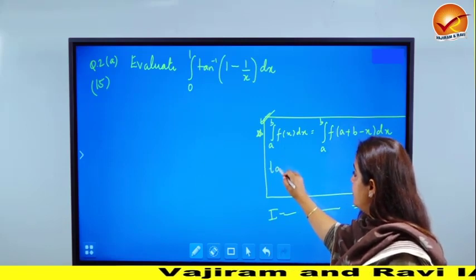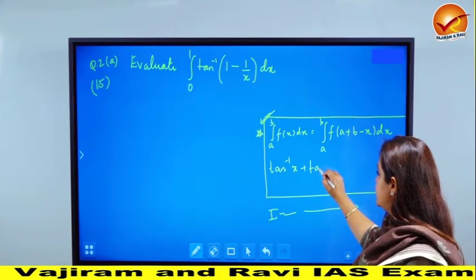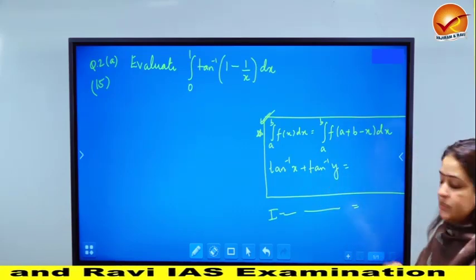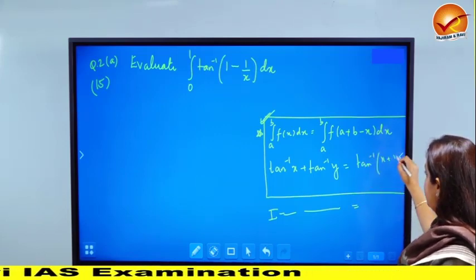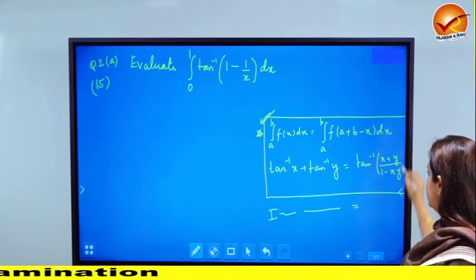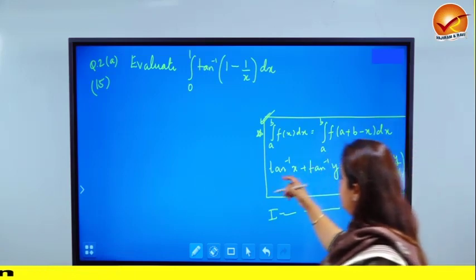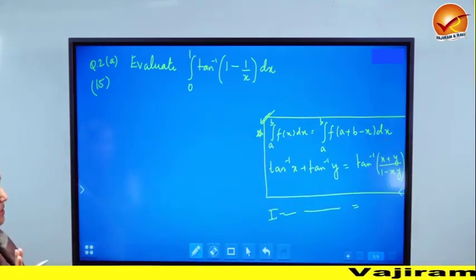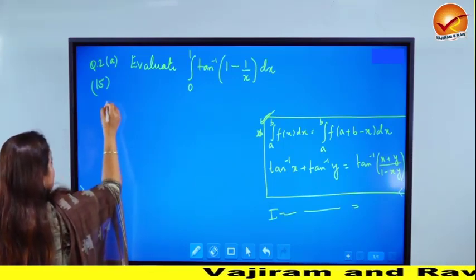The second is a formula which again is school level. What is tan inverse x plus tan inverse y? This is tan inverse of x plus y upon 1 minus xy. Okay, so we need both these reviews in order to understand. And then this question honestly is not going to be tough provided you know both these. Okay, so let's see how we're going to proceed.